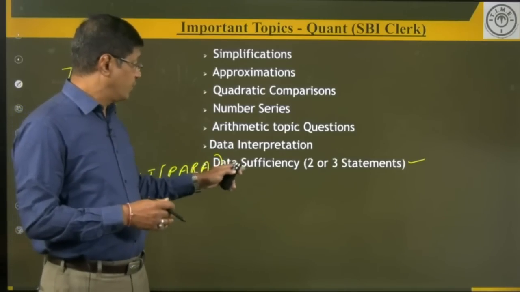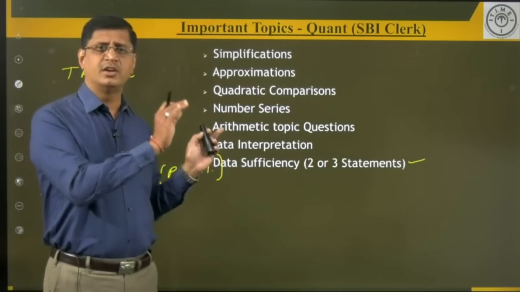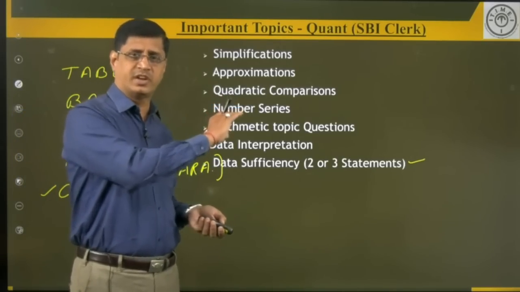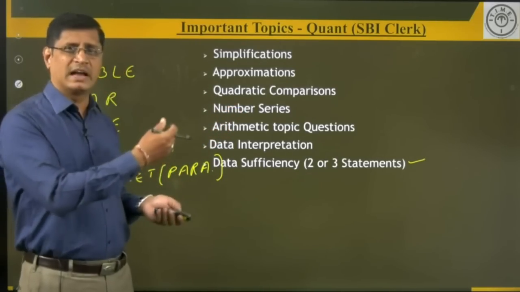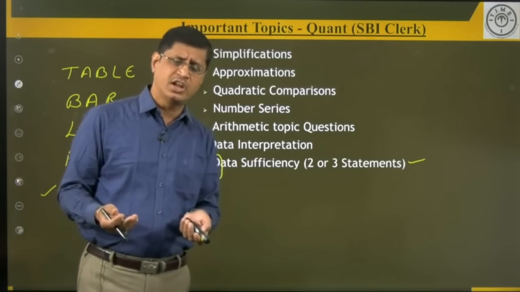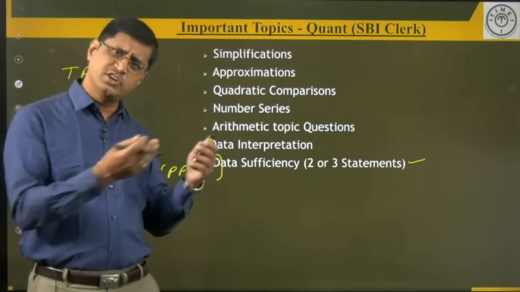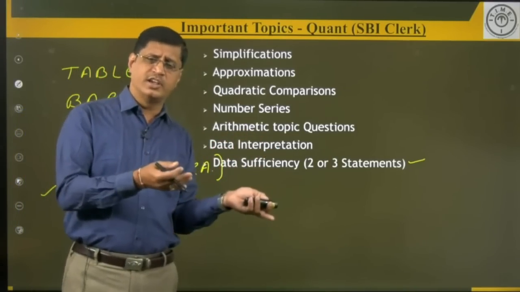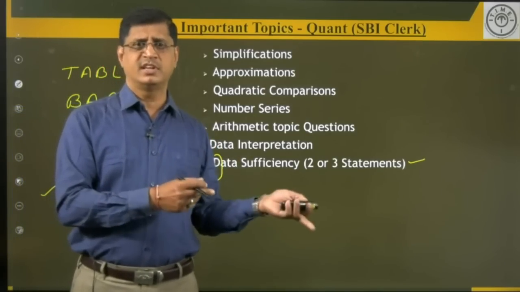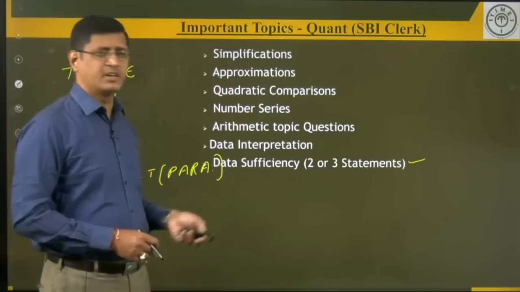But here, when 2 statements are given, there are chances of getting the same constant fixed options for a set of questions. You need to mark the answer based on the given directions. So what are the general directions here? If statement 1 alone is sufficient, mark choice 1. If statement 2 alone is sufficient, choice 2. Either or, choice 3. Neither nor, choice 4. Only combining is possible, then choice 5. So these are the general directions for data sufficiency.